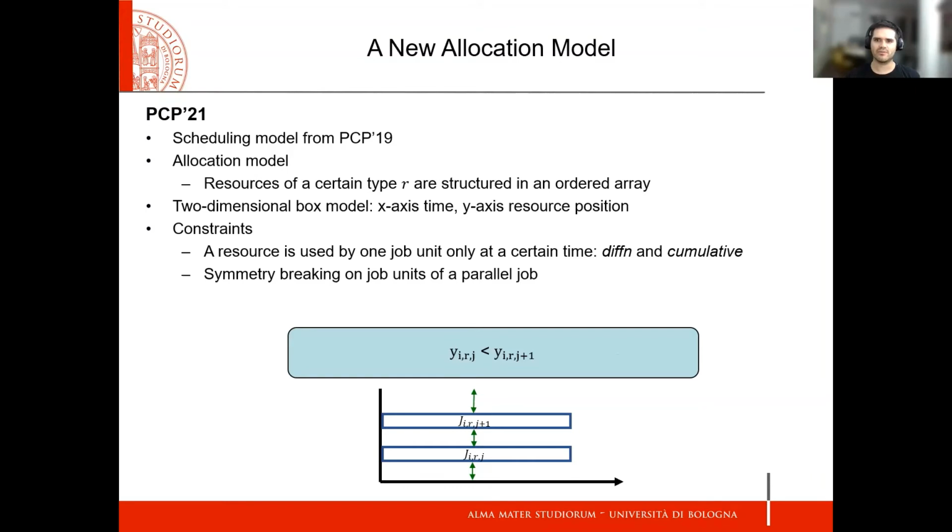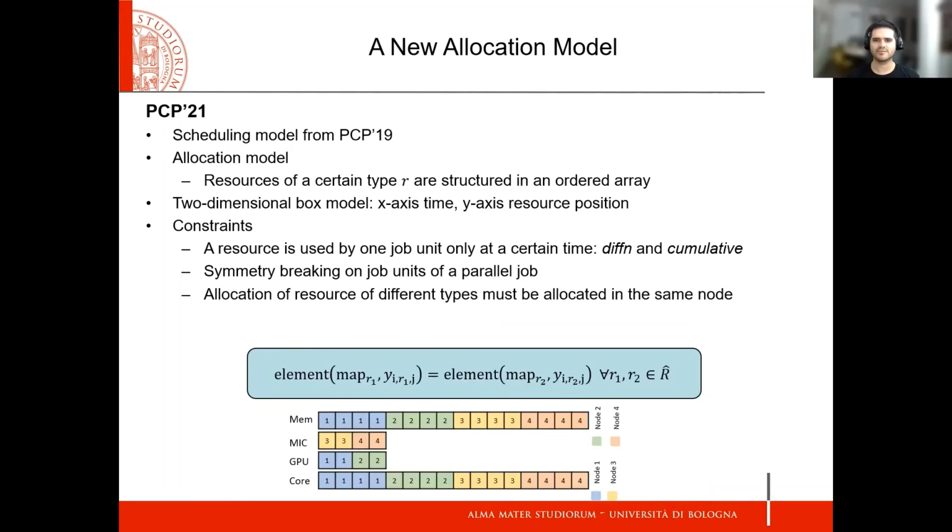Given that the job units of a parallel job have identical resource requests, their allocations are symmetric. We post an ordering constraint on the position of the job units of a job i on a resource type r to break symmetry. It is a strict ordering as the position variables take different values.